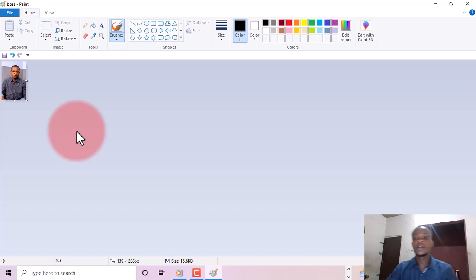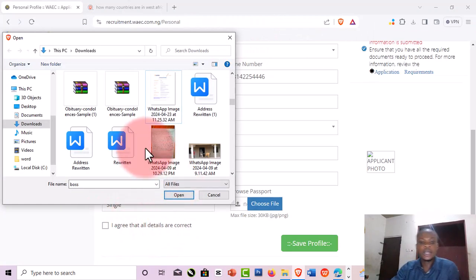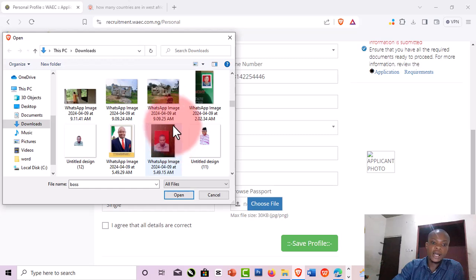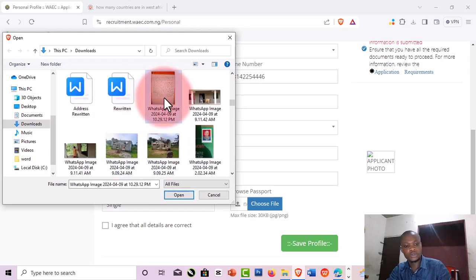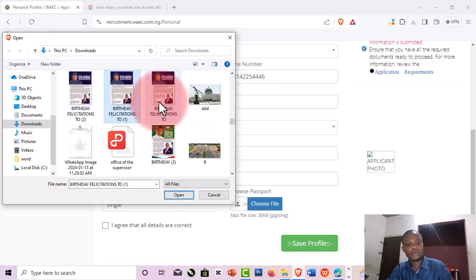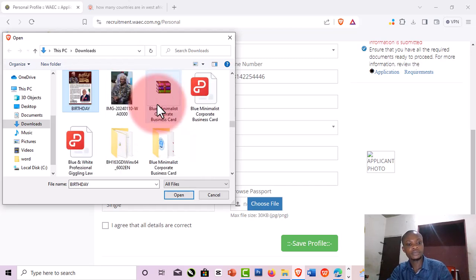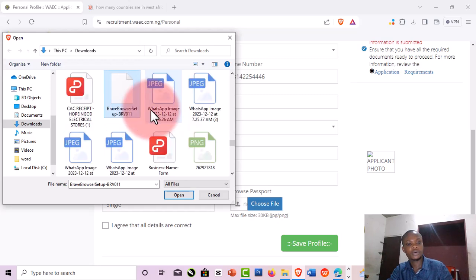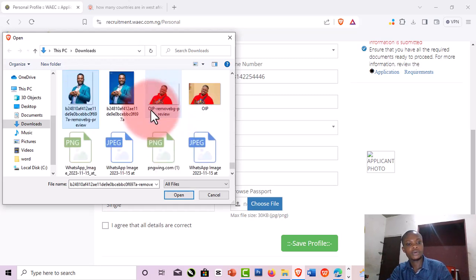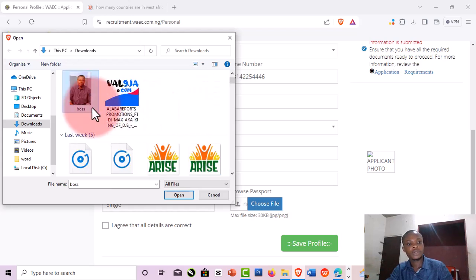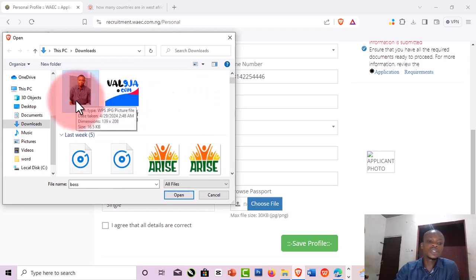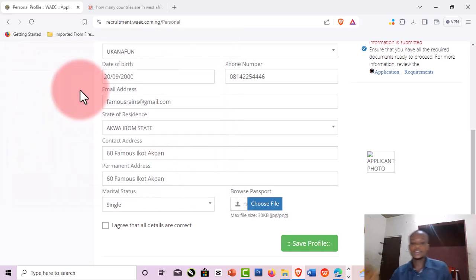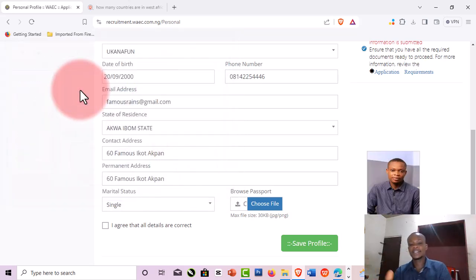So I'm going to click save. Then I'll go back and close here. Then I'll go back to where that passport is. Okay, boss. All right. So this is the passport. So I'm going to just double click here, and you can see the passport has come to the site because it is the size that is needed, right?